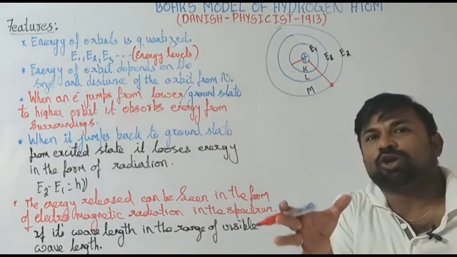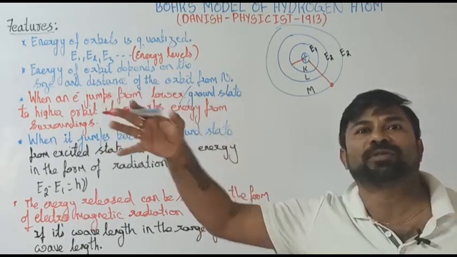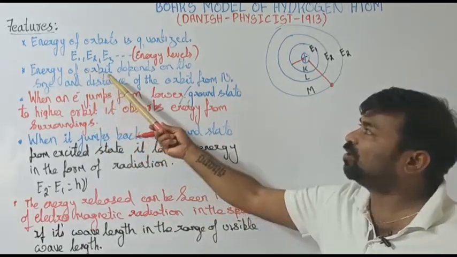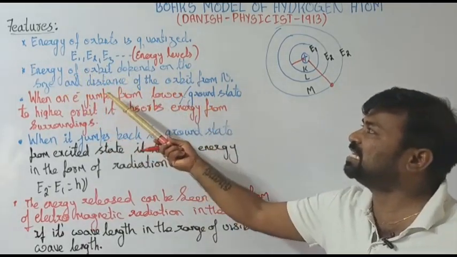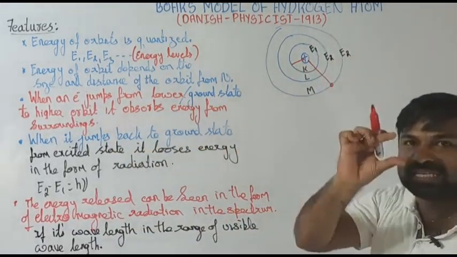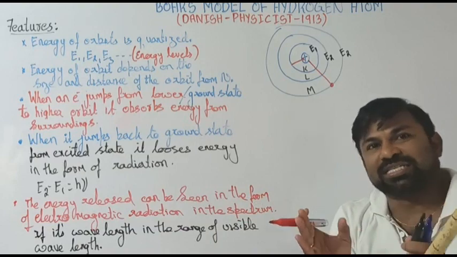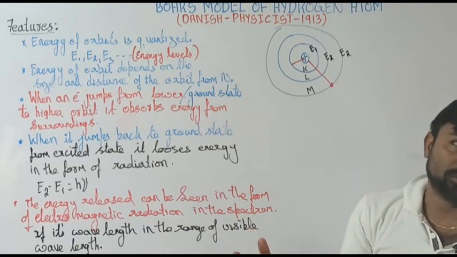So the energy of the orbit depends upon the size and distance of the orbit from the nucleus. If the size is less, the energy is less. If the orbit is close to the nucleus, the energy is less. That is how we have to remember it.